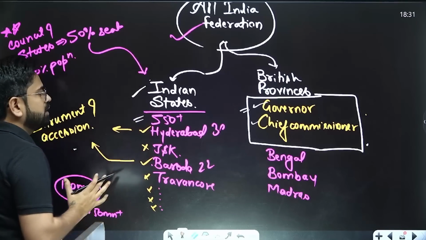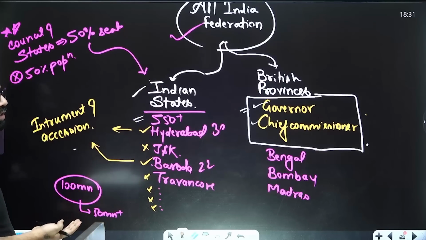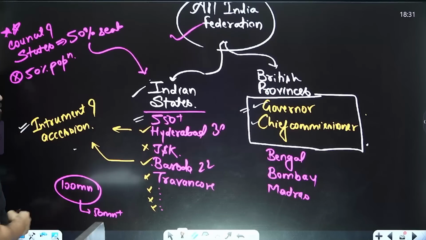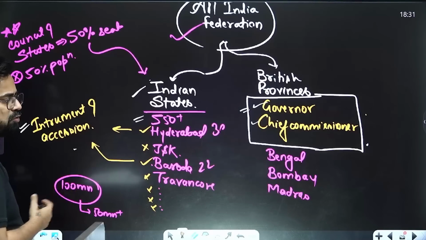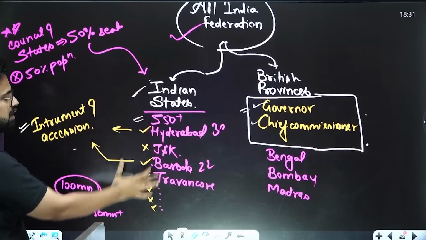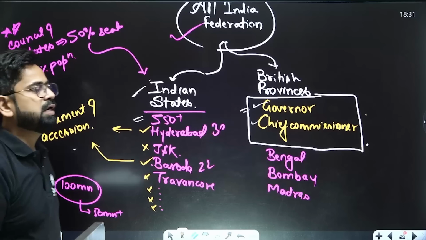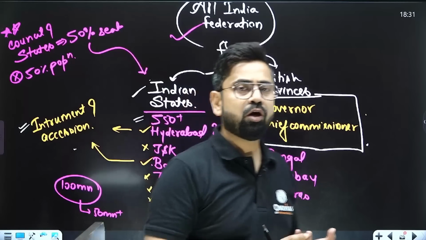But it is not like they will automatically become part of this. They will have to sign the instrument of accession. They will have to agree to the condition that yes, they want to join this particular federation. So it is conditional. It is based upon fulfilling some conditions.